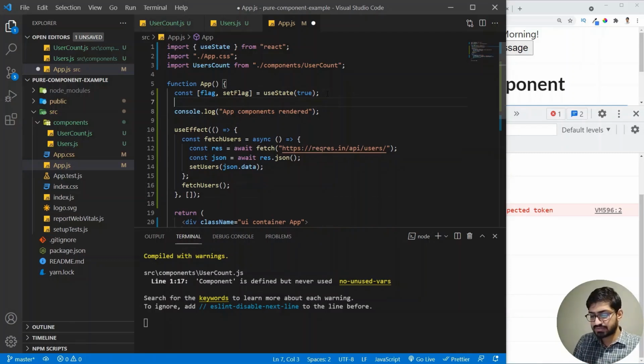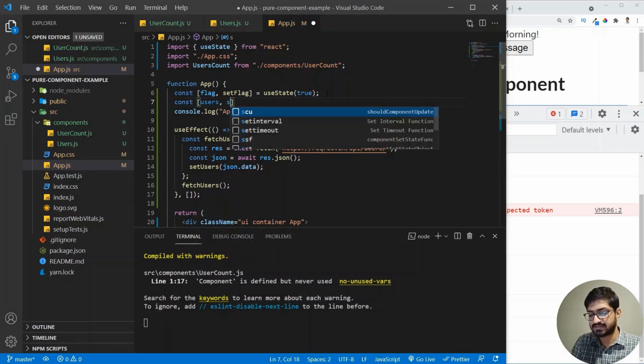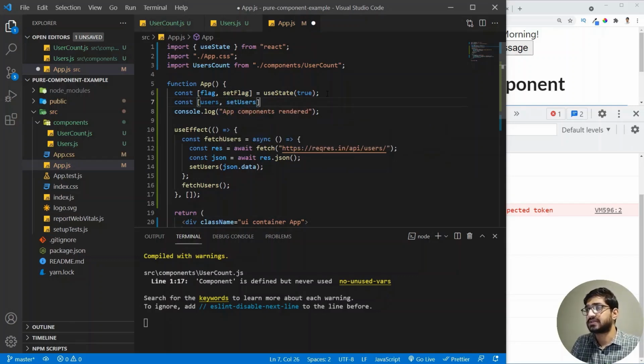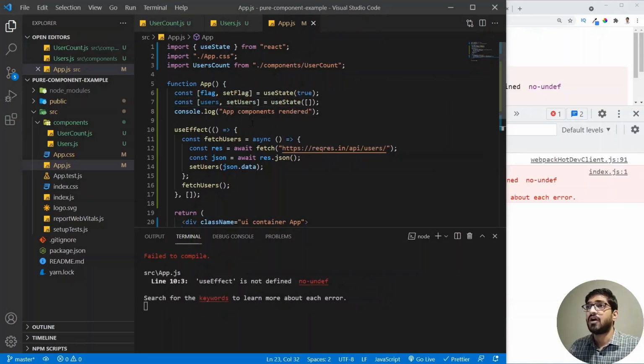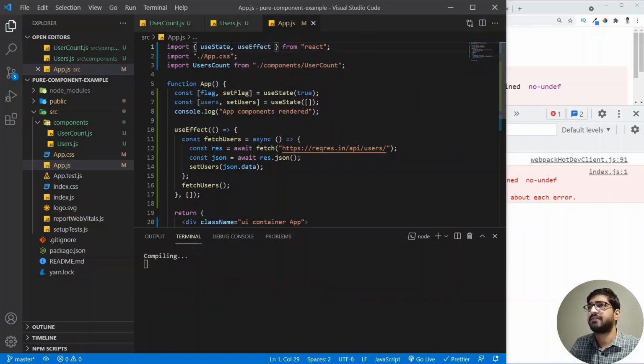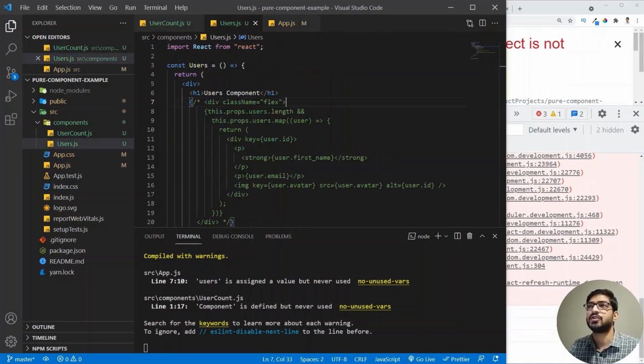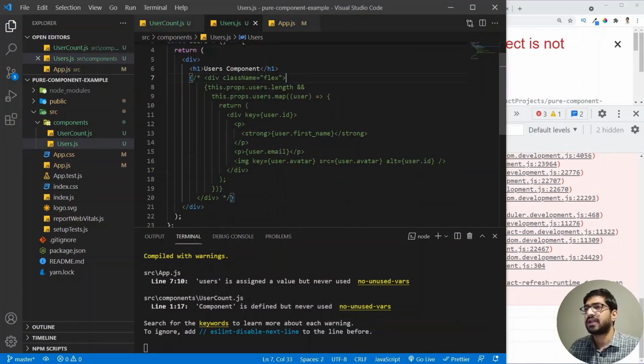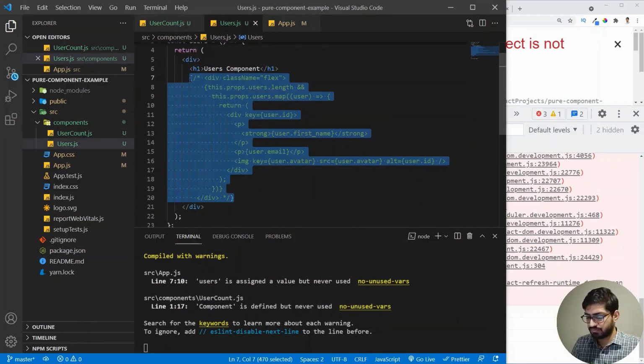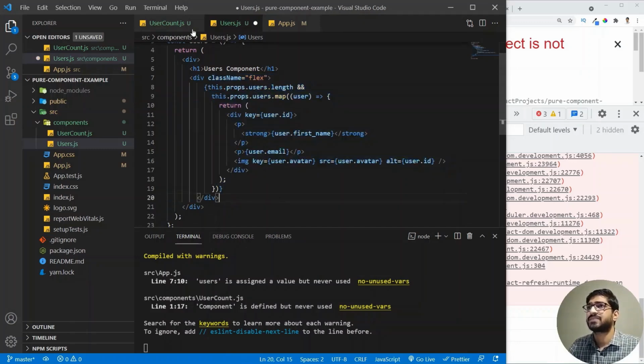And then we are going to add this data to a state variable. So I'm going to write a state variable as users and setUsers. All right. And these two will be equal to useState. So let me add the useState. All right. So let me add the useEffect. And this time I'm going to use the user component. So I'm just going to uncomment this out. All right.